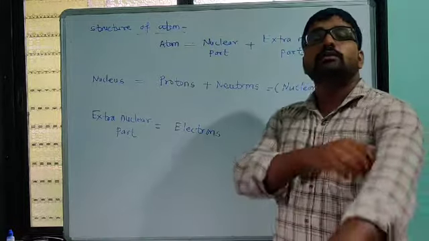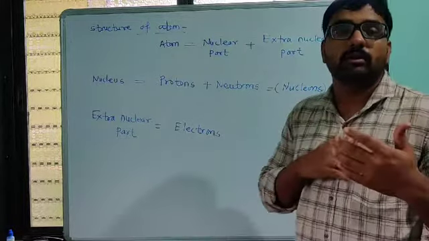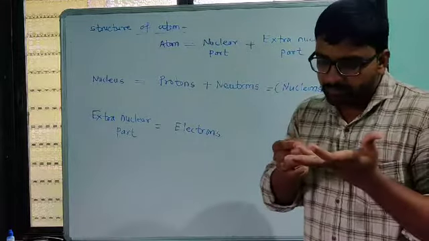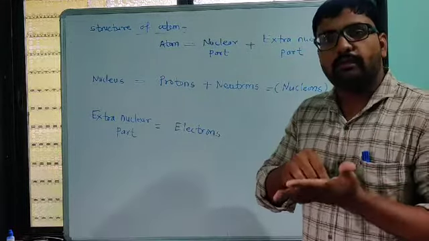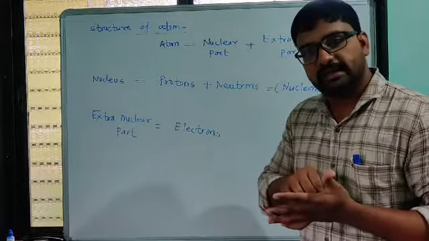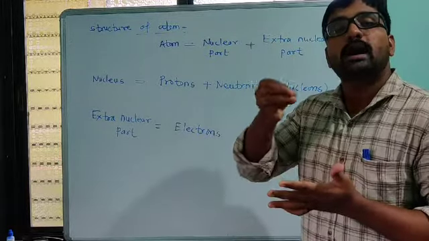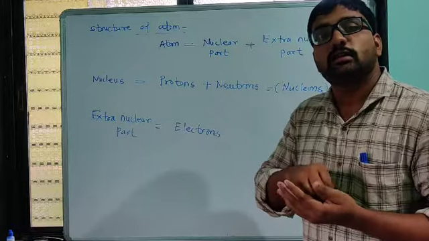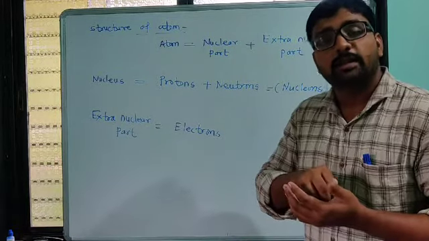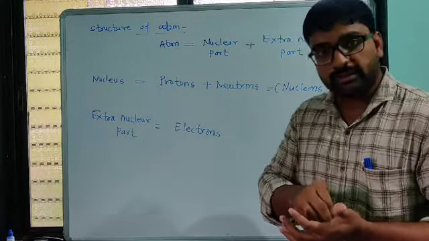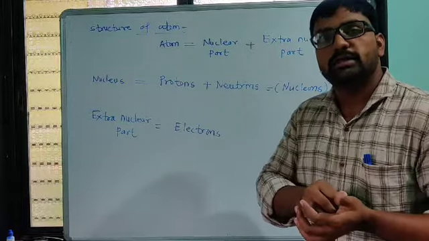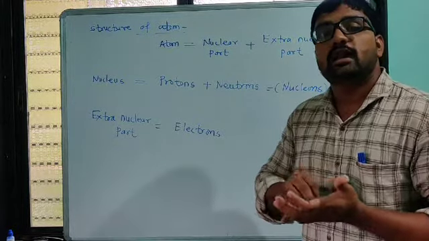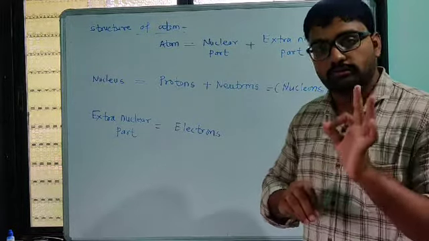We know that in Bohr's and Rutherford's atomic models, at the center of the atom there is a nucleus. The whole mass of the atom is concentrated at the center, which is nothing but the nucleus, and around that nucleus negatively charged electrons revolve.